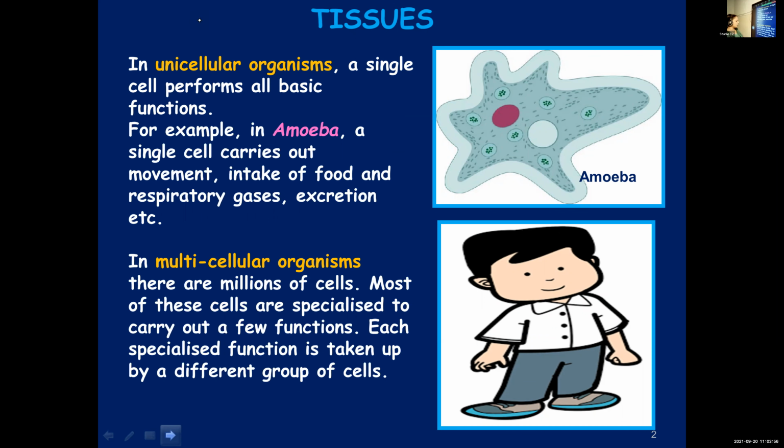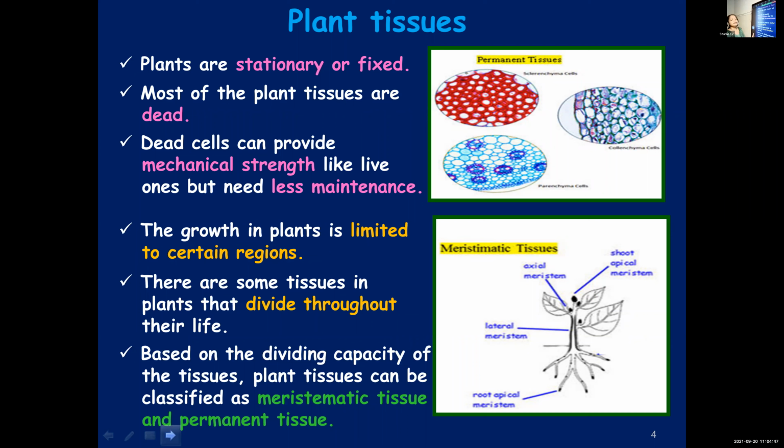And then a comparison between plants and animals. Plants are fixed at one place. The majority of the plant tissues are dead. But even with dead cells they can manage, because that helps in providing mechanical strength, and they don't have to spend so much energy for maintaining these tissues. And in plants, growth is limited to certain regions. You know that plant tissues can be broadly classified into two types, meristematic and permanent tissues.